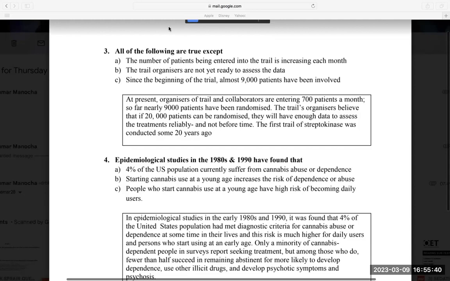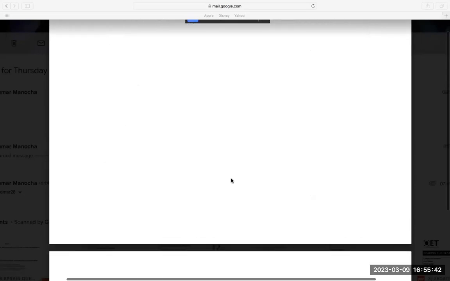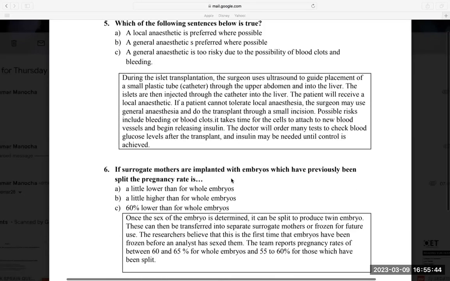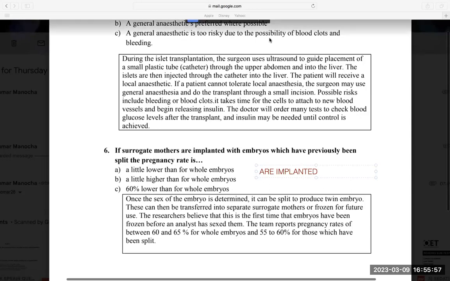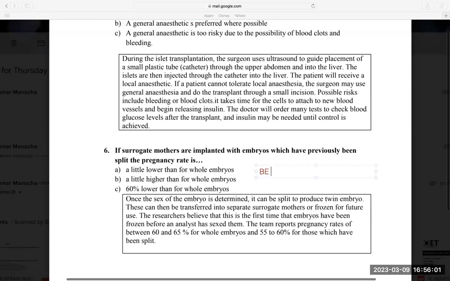And now I am going to question number 6. If surrogate mothers are implanted, this is where active passive are so important. I am telling you again and again. If surrogate mothers are implanted, this is a passive voice. Passive voice means anything that has B plus third form.